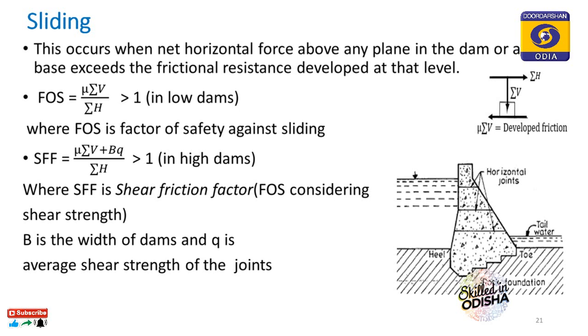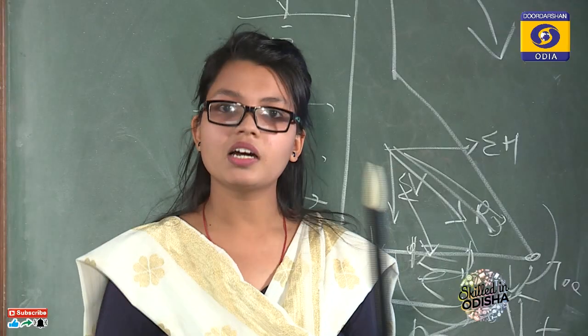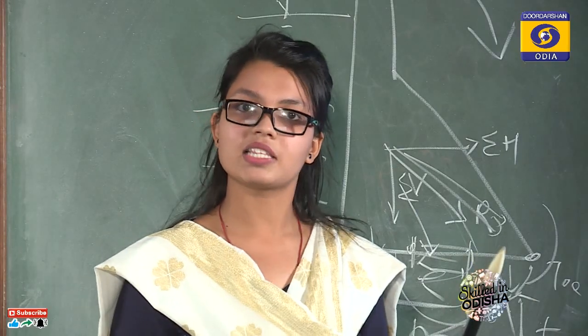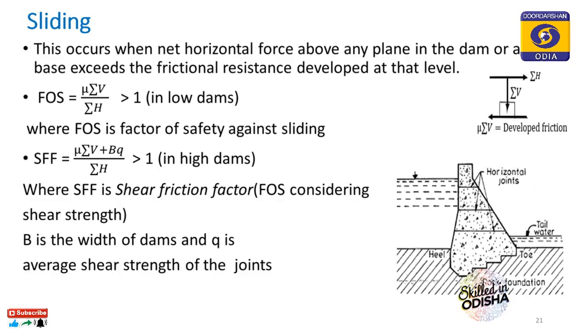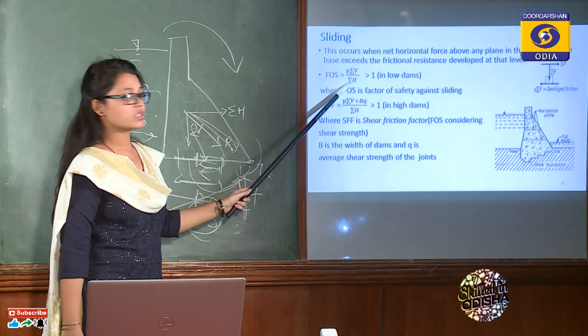Then come to sliding failure. The sliding failure occurs when the net horizontal force at any plane is greater than the frictional resistance. When sliding occurs between two surfaces, then frictional resistance comes. You all know what friction is. Frictional force is μ into your normal force, that is μ into ΣV. So the factor of safety is the frictional resistance by the forces causing the sliding.